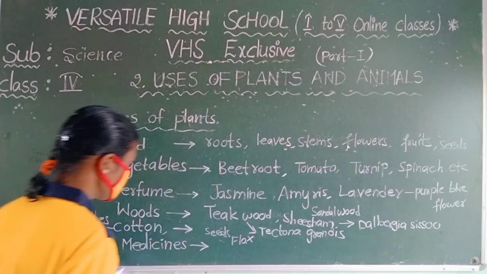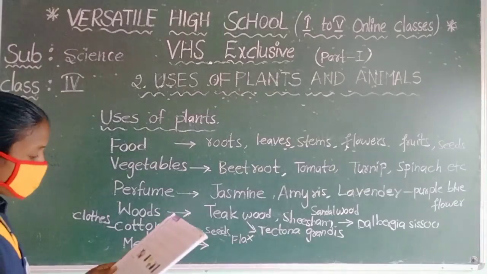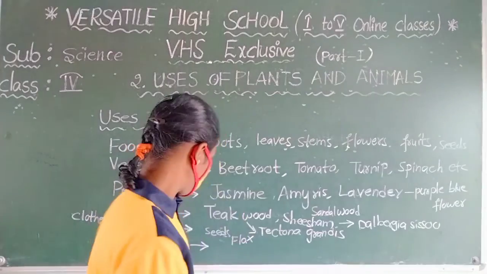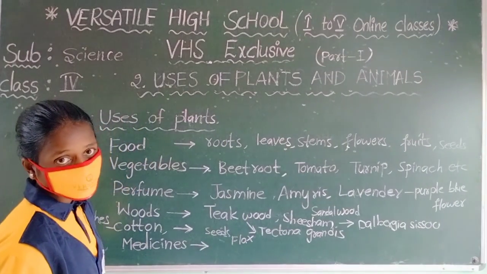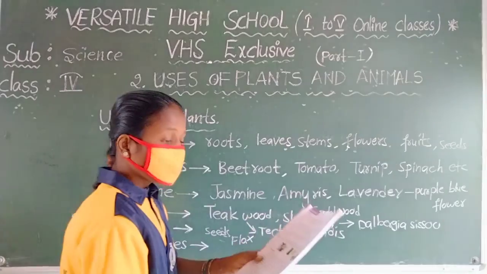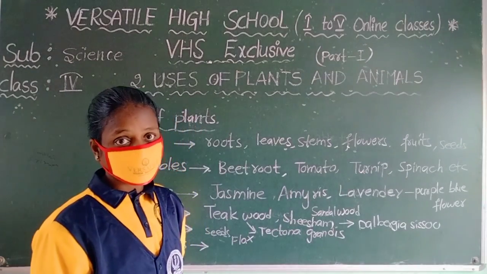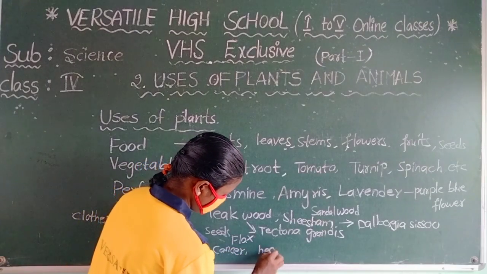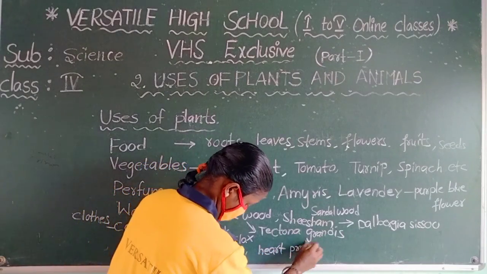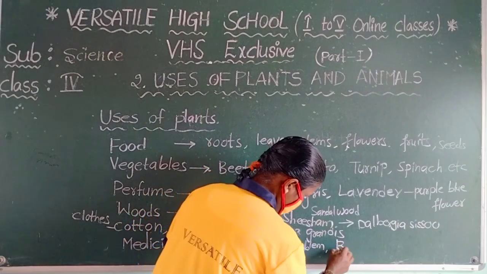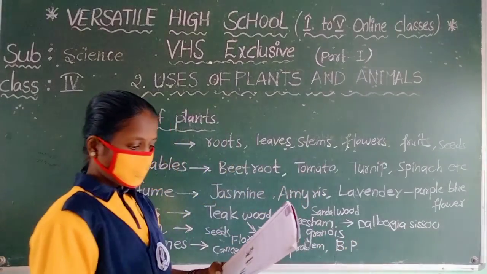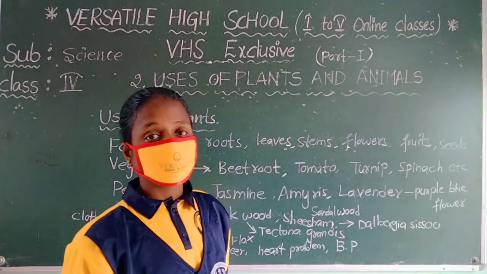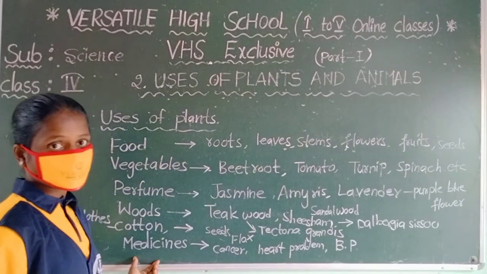Now we are going to medicines. What are they? Many medicines we use for diseases. Yes or no? So medicines also come from plants. What are our diseases? Say, some cancer, heart problems, blood pressure, BP means blood pressure, and so many. So plants give us some medicines also.